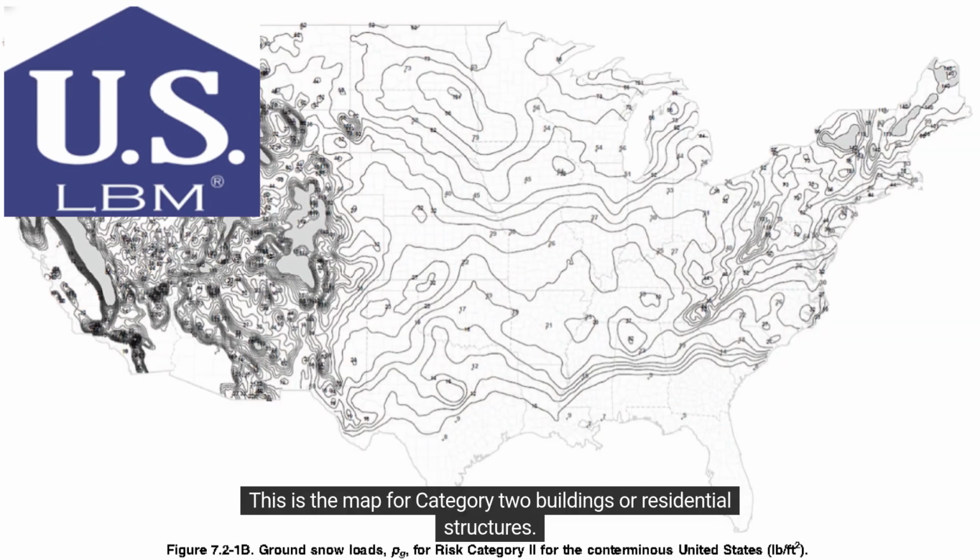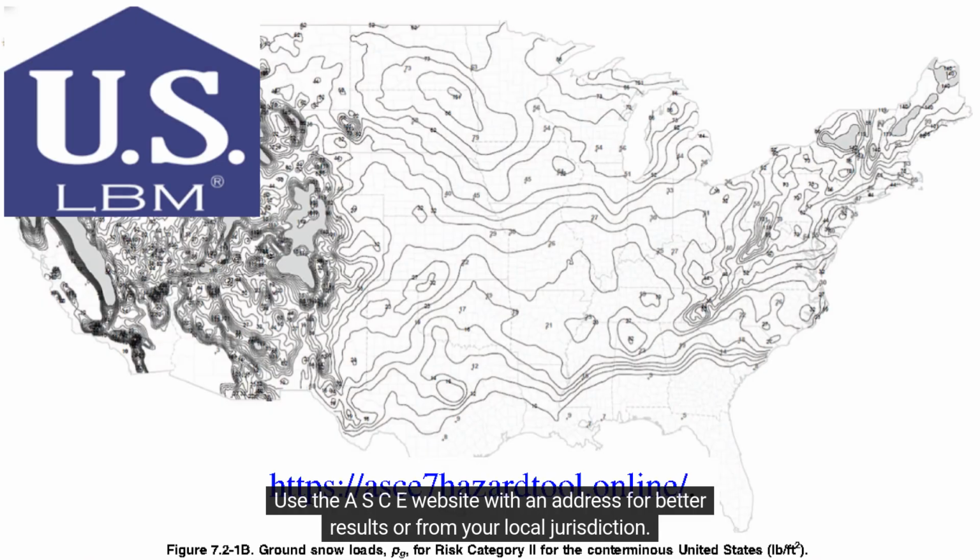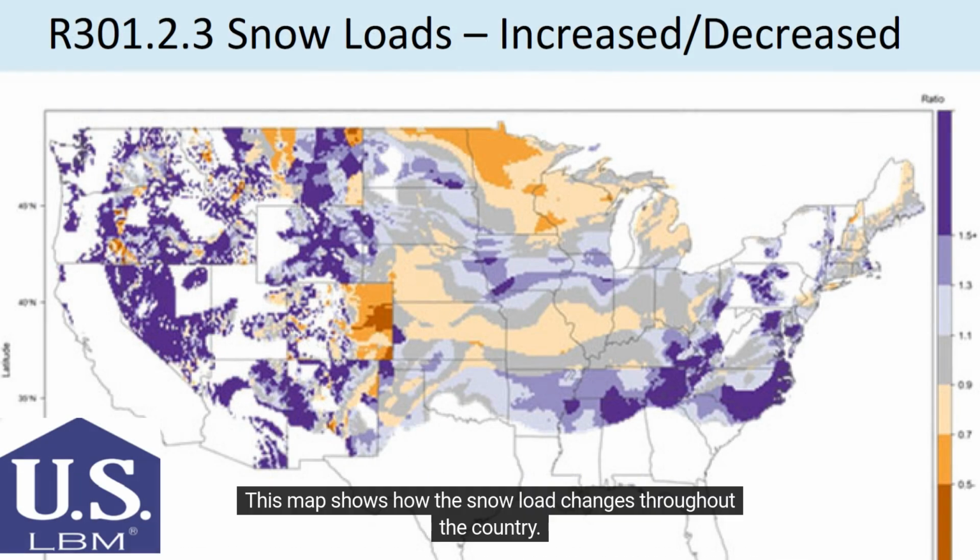This is the map for Category 2 buildings or residential structures. Use the ASCE website with an address for better results or from your local jurisdiction. On the website, you will need to select the building category and the proper ASCE version. This map shows how the snow load changes throughout the country.